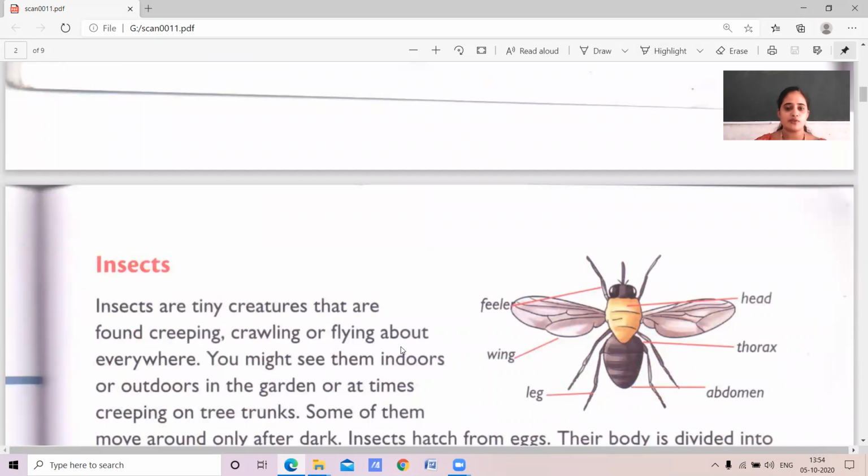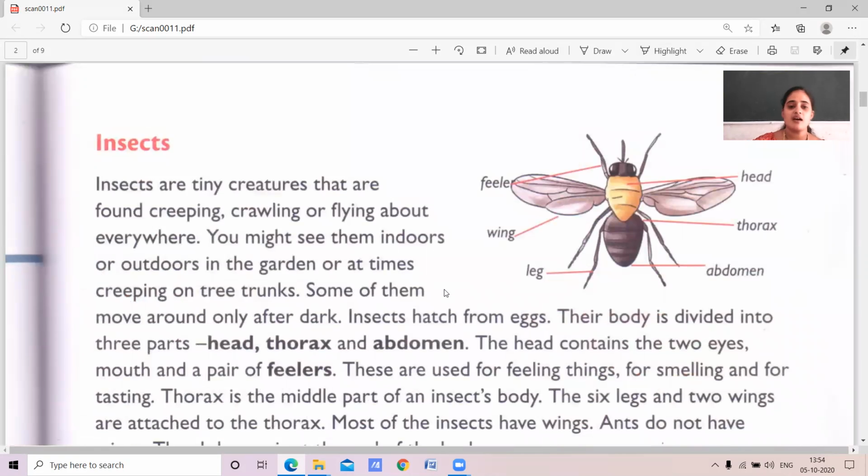Insects. Everyone has seen the insects. Insects are tiny creatures. What will they do? They will creep, crawl, fly, in every way. You have seen the insects. They are the small creatures that we can see around us.